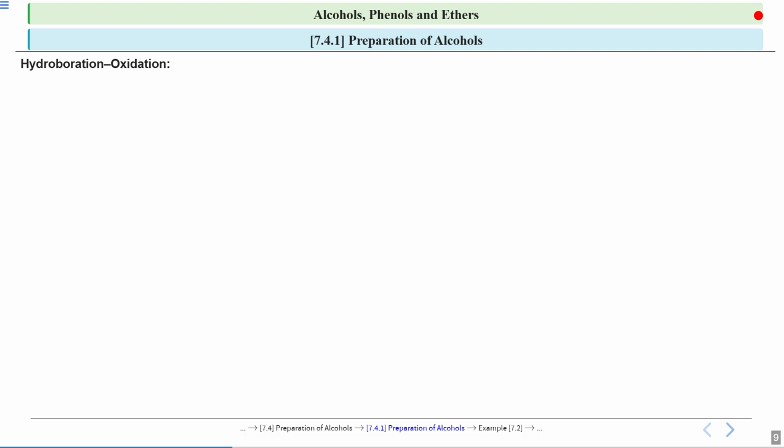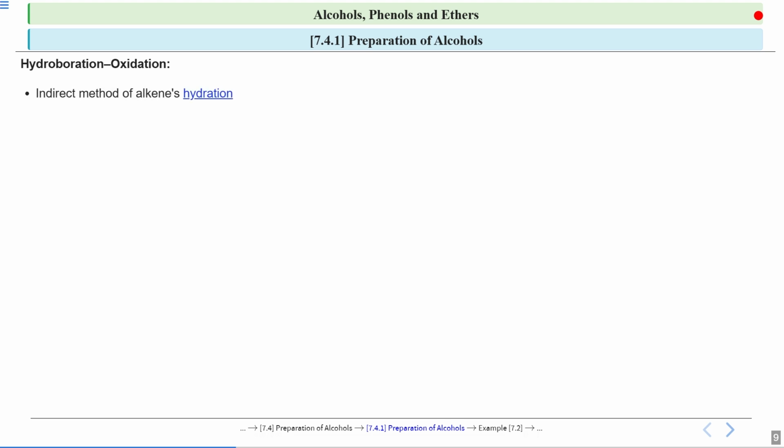Hydroboration first means that borane or diborane will react with the alkene, and they will keep on adding. The diborane and alkene keep adding and form the addition product, that is trialkyl borane. Then there is oxidation, in which we use hydrogen peroxide in presence of a strong base like NaOH, sodium hydroxide. Let us see the mechanism. It will make what I have said more clear.